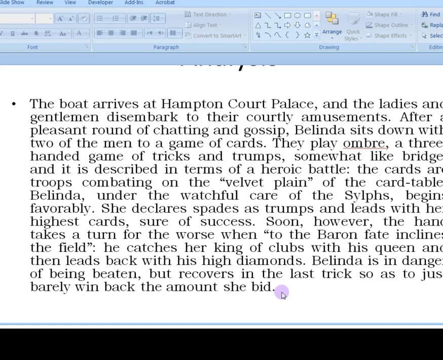So the time is over. That is why I have read it so quickly. You would be reading it by yourself. To sum up, I can say that it is a game of Umber, and they are playing, and Belinda is scared about losing the game because she has never lost a game, and now the table is in between them, and they are starting a game at this Hampton Court. Hampton Court, you know quite well what happens there. So that's all about the mock epic, and all about the satire of the 18th century, and all about some autobiographical elements of Pope.